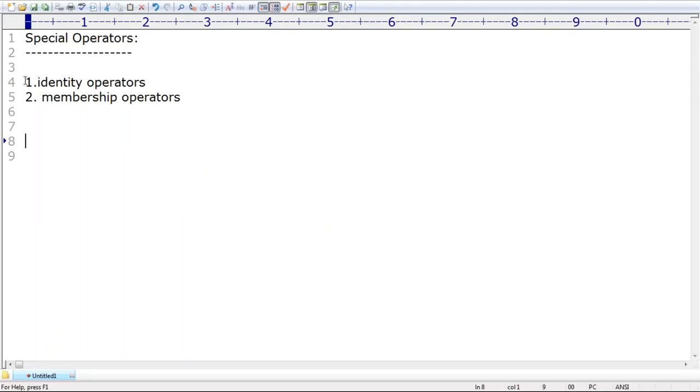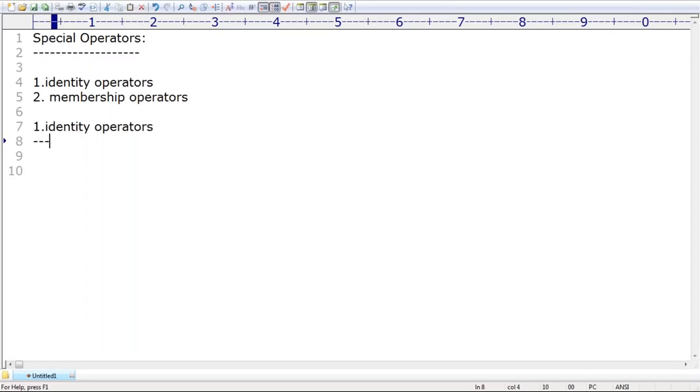What are identity operators? I covered them already. Anyone, can you please tell? There are two identity operators. The first one is "is". What is the next one? "is not". Remember that. The first one is "is", the second one is "is not".